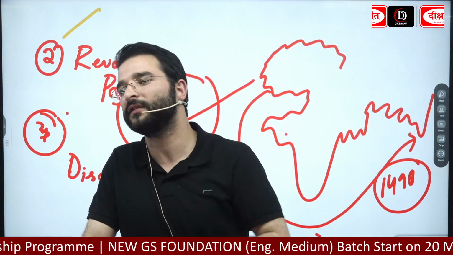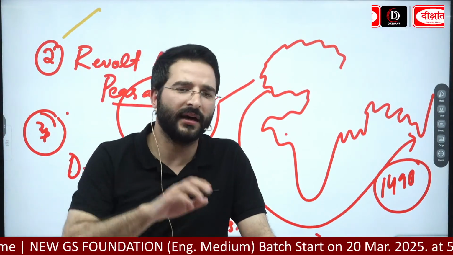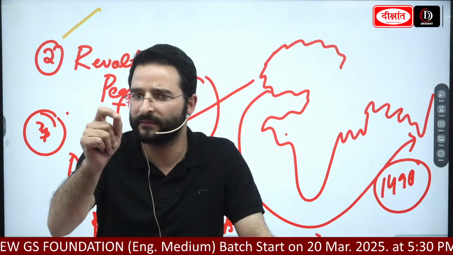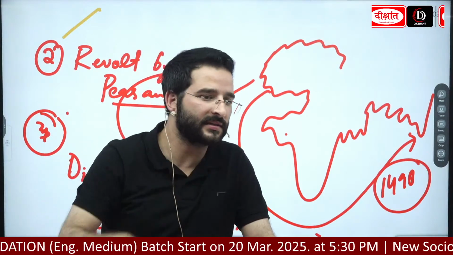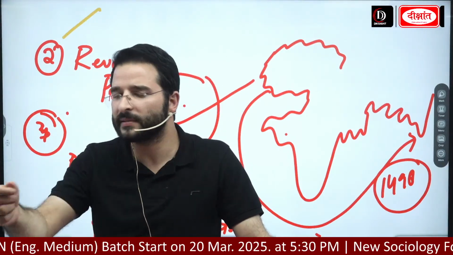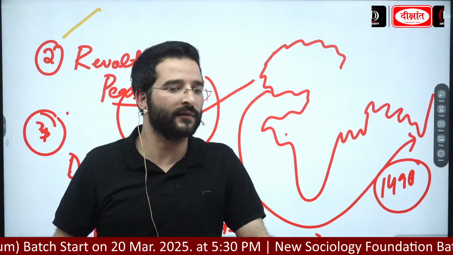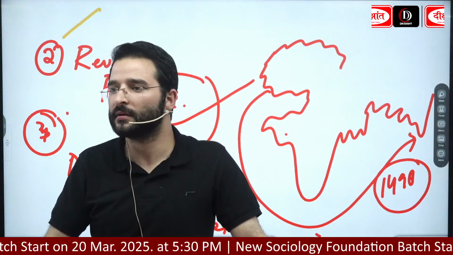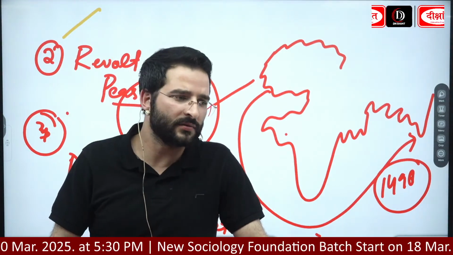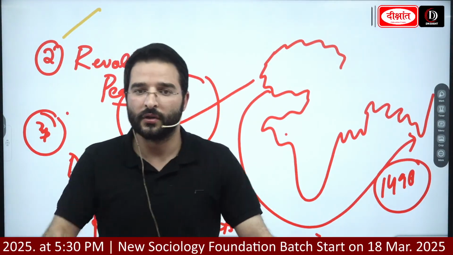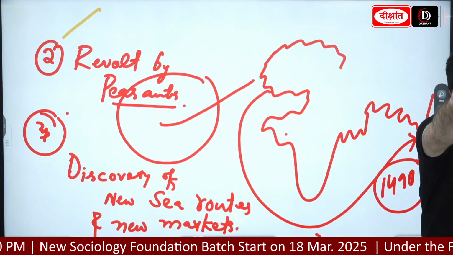But over the period of time we saw the emergence of coins, and it is said that around the 7th century BC the first coin was used. Then we saw paper currency, and around 1000 AD people started using it. Currently we are going cashless. The digital economy is there, we have cryptocurrencies, Bitcoin and all that. Over the period of time you will see the emergence of new technologies and new currency systems. So please remember this, one more reason is the emergence of a money-based economy.